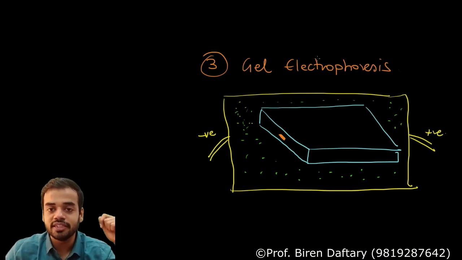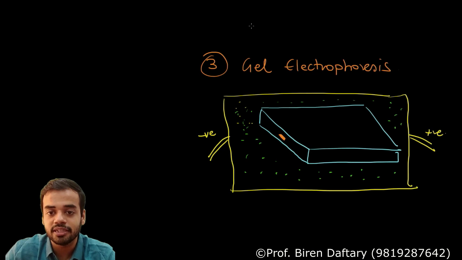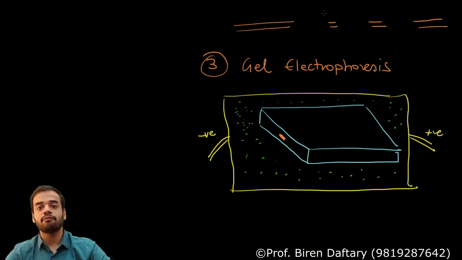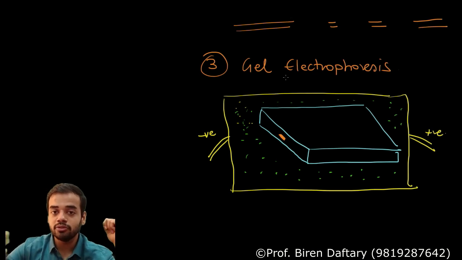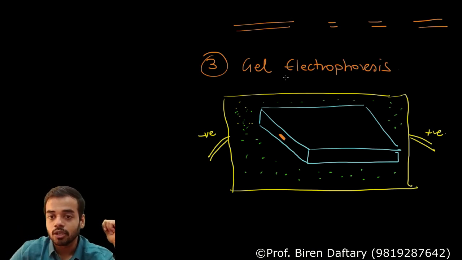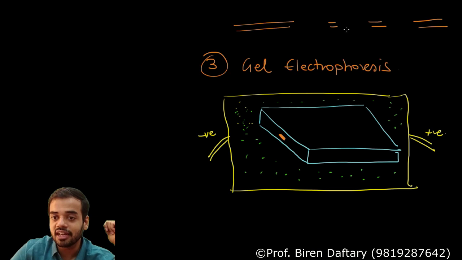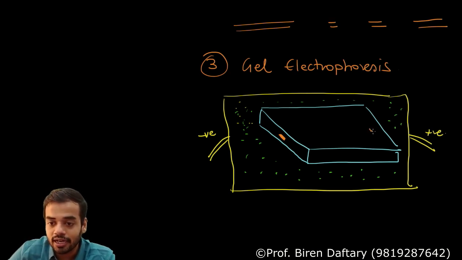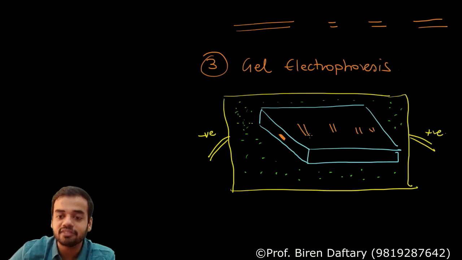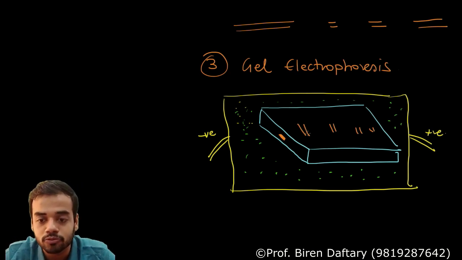So you will say, how will they get separated? Very simple. We have seen that the fragments are of different size. Imagine these are the fragments. This is one fragment, this is another fragment, this is another fragment, and this is another fragment. Suppose these are 4 fragments. How will they get separated? Which fragment do you think will move the farthest? Obviously the one which is smallest, because it is lighter. So lighter means it will move faster. So your lightest fragment will move the farthest, then your second lightest, then your third lightest, and your heaviest will remain behind because it will take time to move.